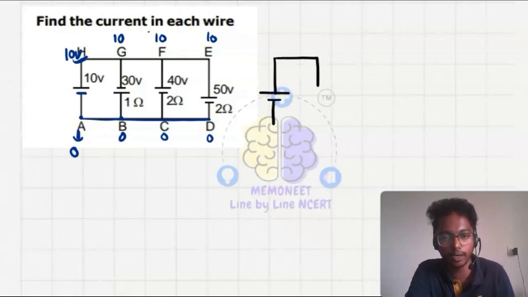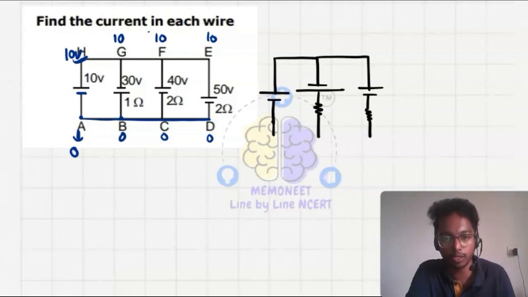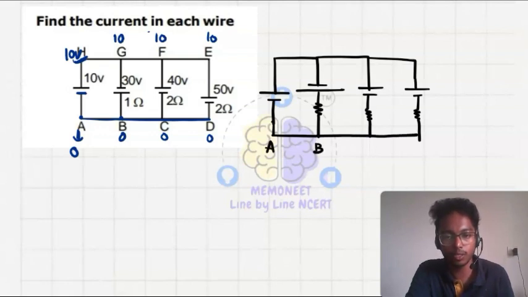In the second line there is 30 volt, and after that one resistance. Then in the third line, that is 140 volt, and after that one resistance, and the last having the 50 volt here. Then another resistance. So here A, B, C, D, and it is H, G, F, E.